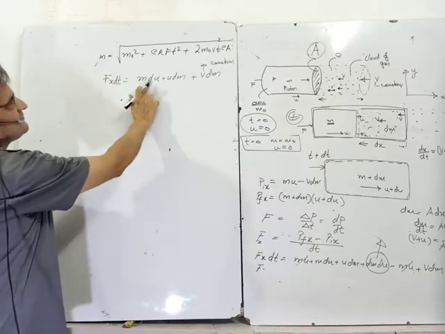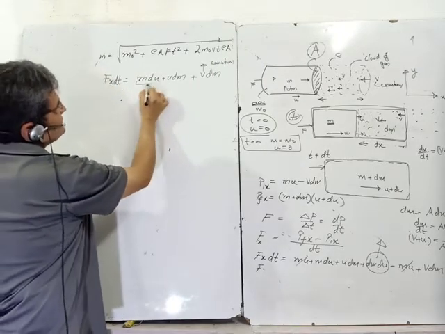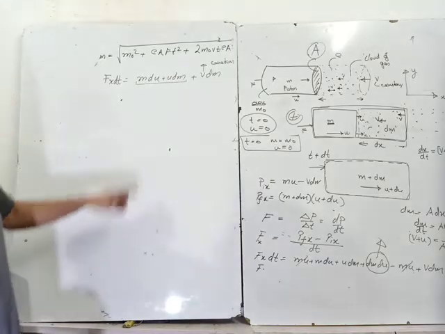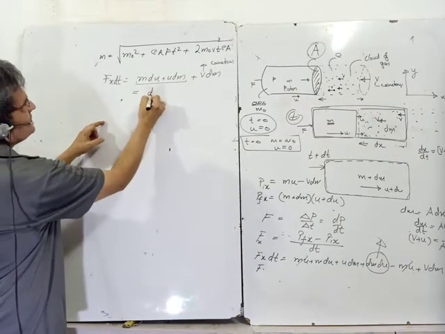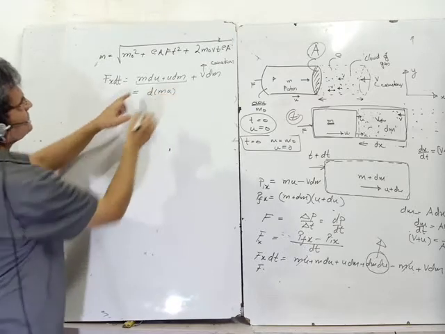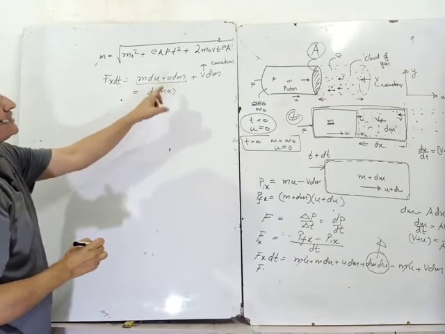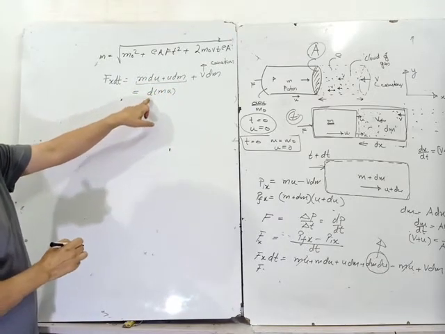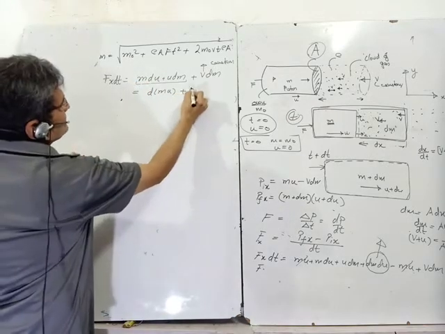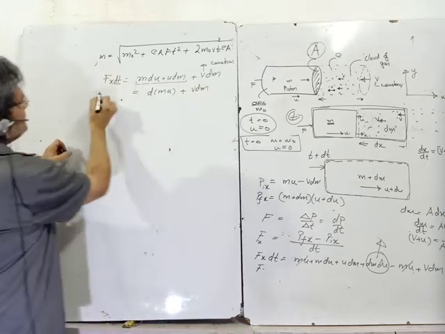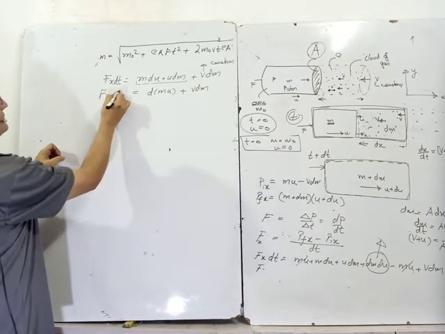Whenever you have such a relationship in differential or integral form, it can be simply written as d(mu). It is m du plus u dm, both are variables, so the differential of mu is m du plus u dm, plus v dm, and it is Fx into dt.